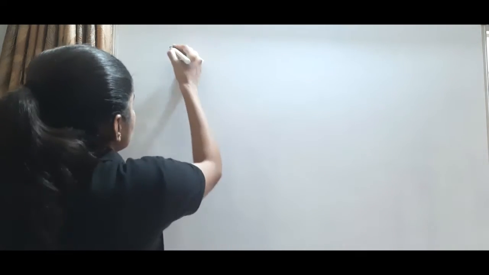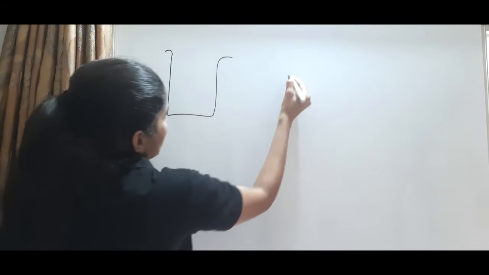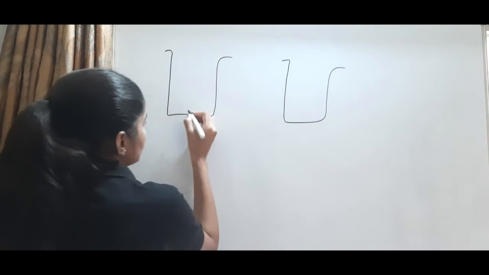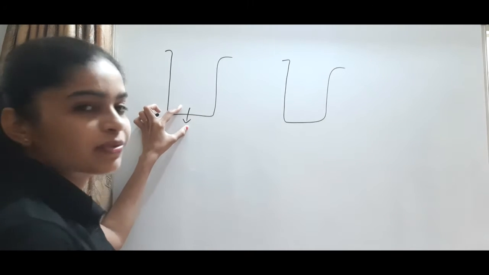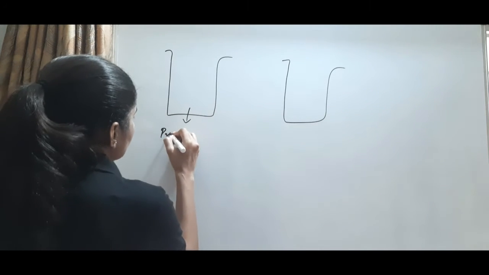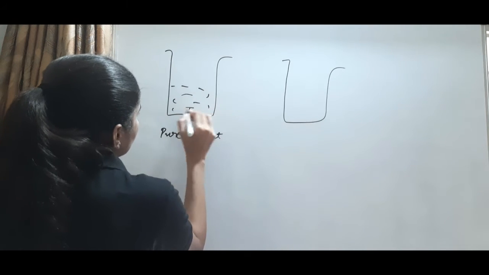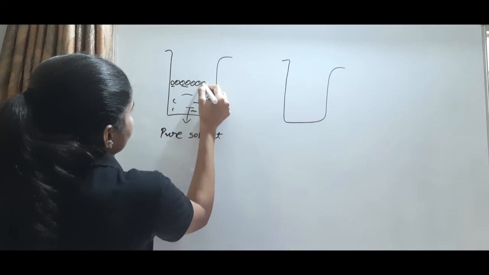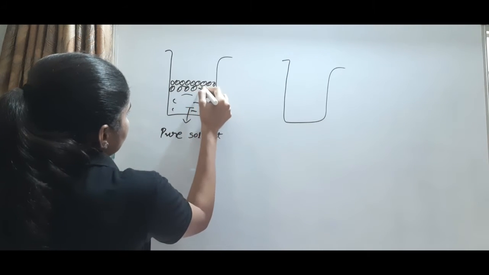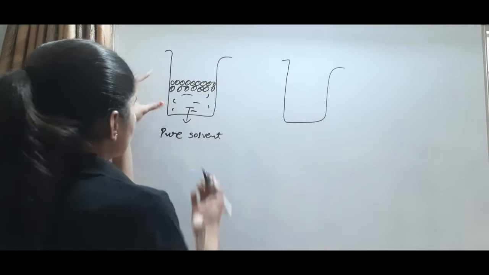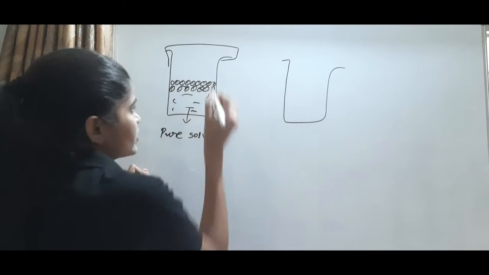Take two beakers. This is beaker 1 and this is beaker 2. The first beaker is filled only with the solvent. For example, consider a glass of water, where only water is present. It acts as the solvent. So this beaker is filled with the pure solvent. These are the molecules of the pure solvent. And this beaker is considered a closed vessel.